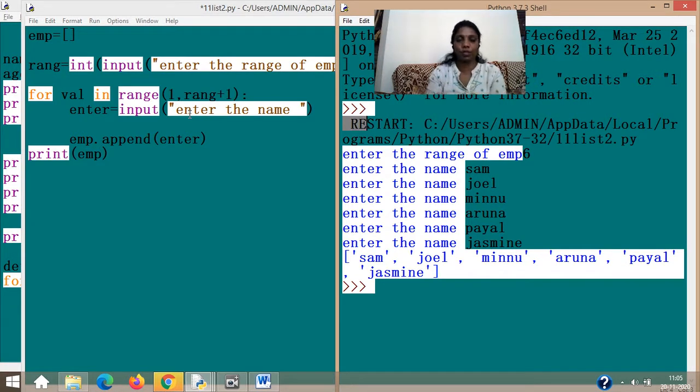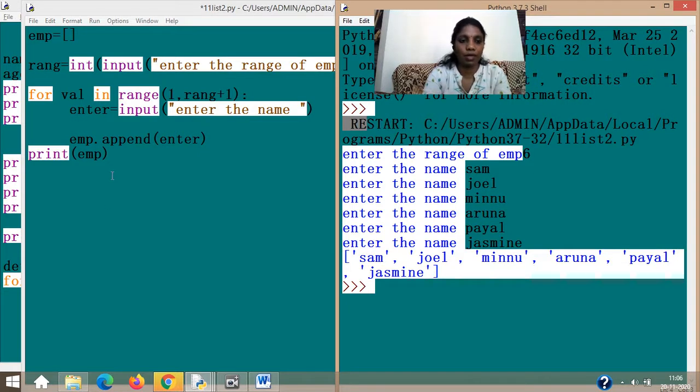There's a ready-made function called append for the list. The list is emp. So emp dot append, and you pass the value from enter. That will keep on adding the values into emp. That's why when you printed emp, you got the entire set of values at a time. Otherwise you would not have got it.